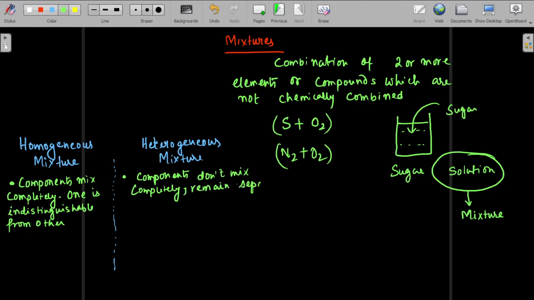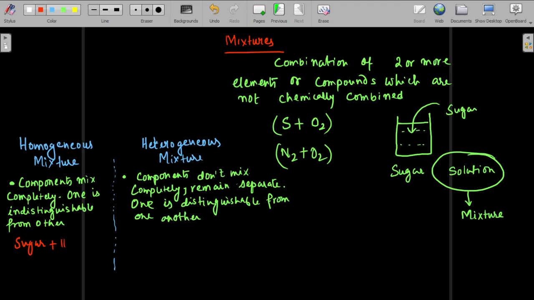One component is distinguishable from the other. This is a heterogeneous mixture.